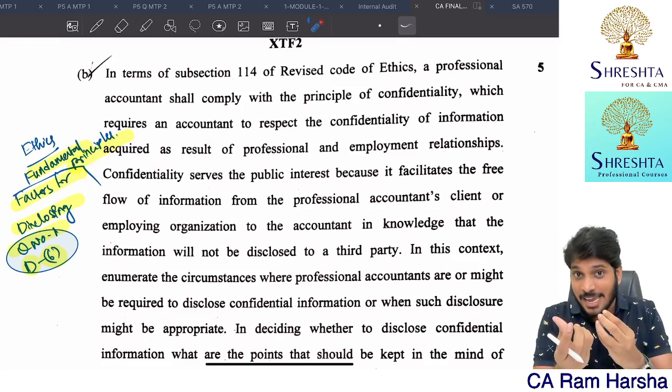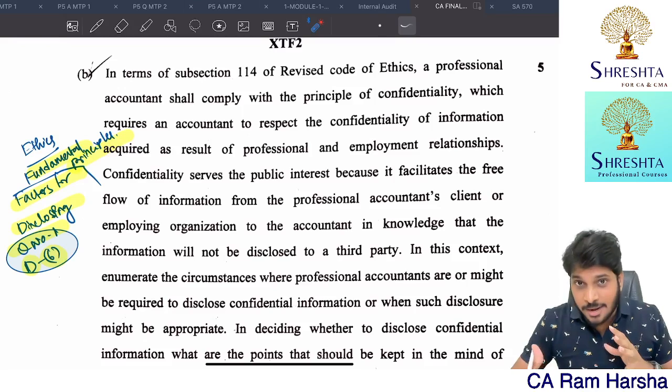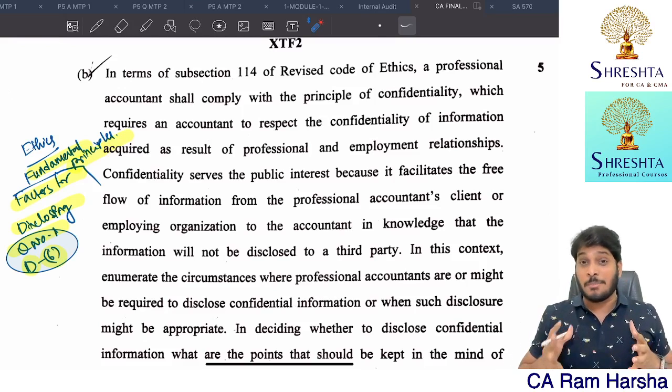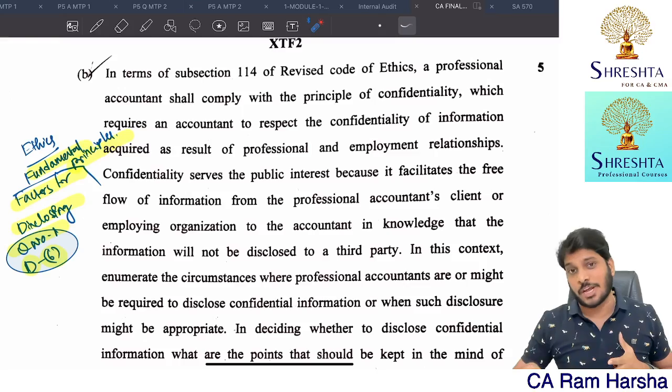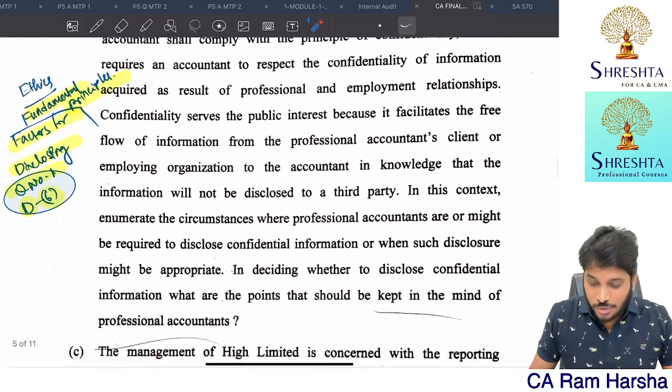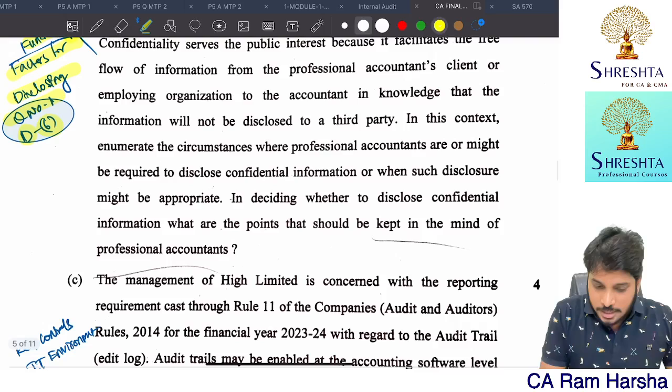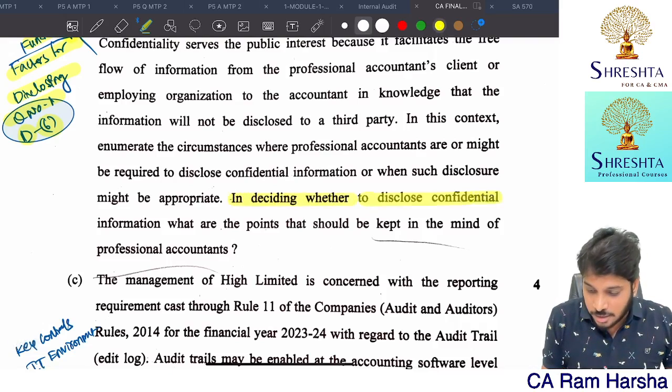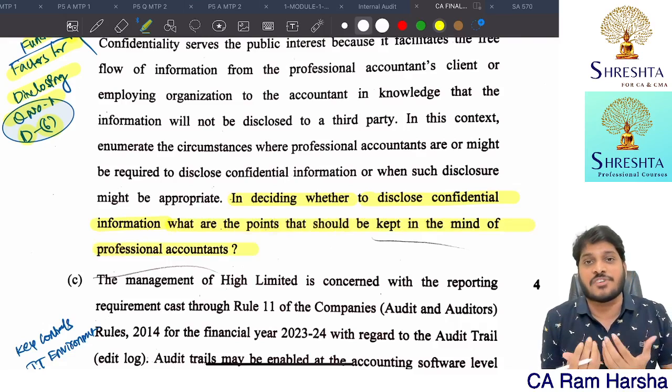Getting it? So there is a saying. Sometimes we fail not because the paper is really tough, but because the paper is easy. Sometimes we fail also. Fine. So in this, they are asking a straight question. Look at this last line. In deciding whether to disclose confidential information, what points should be kept in mind by the professional accountant?